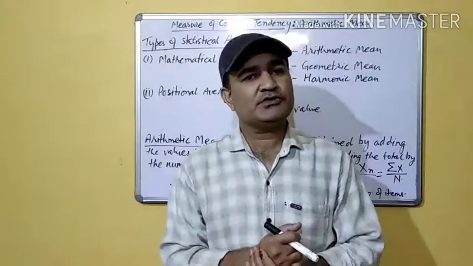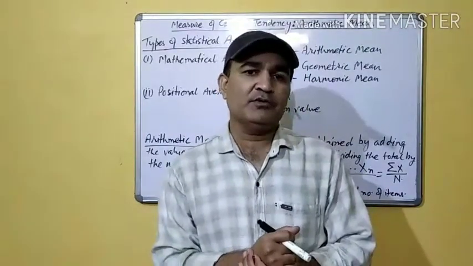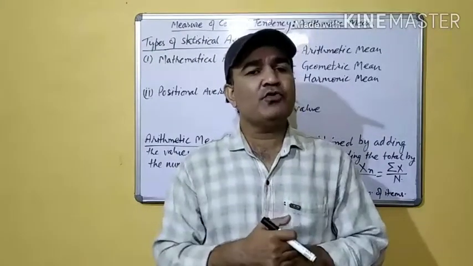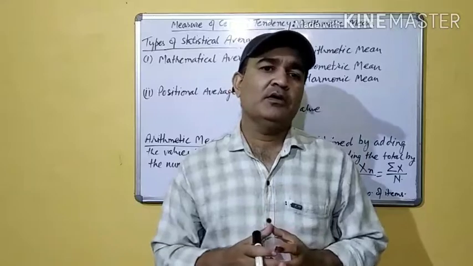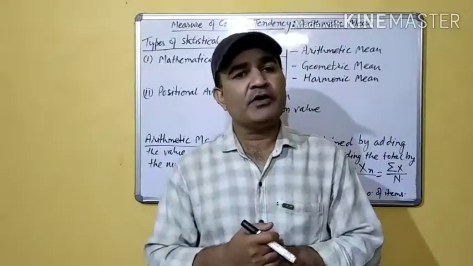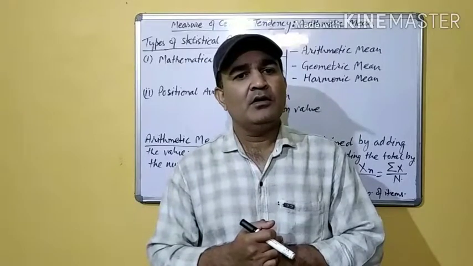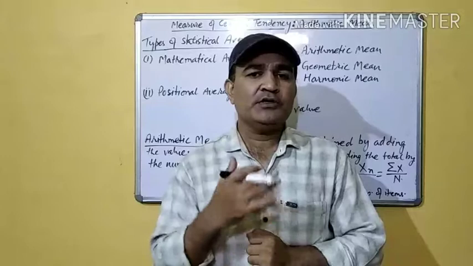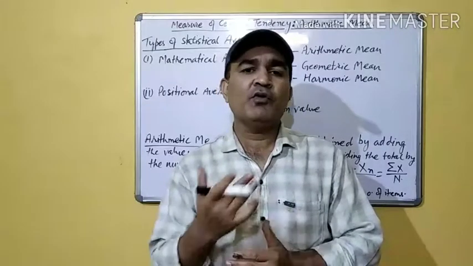So students, now let us try to understand with the help of an example. Students, will it be easier for you to remember the income of each and every individual of a country? Your answer will be no. So in this situation, what will be the solution?